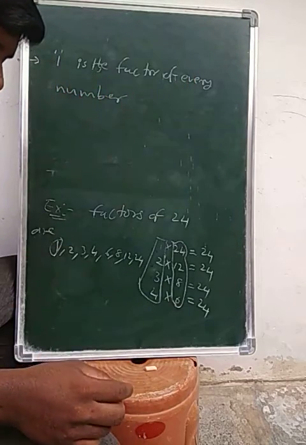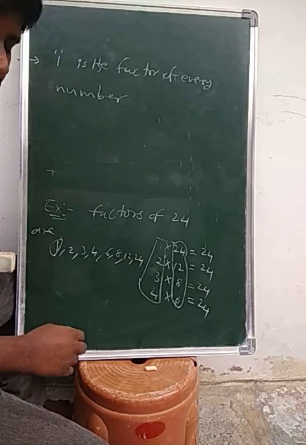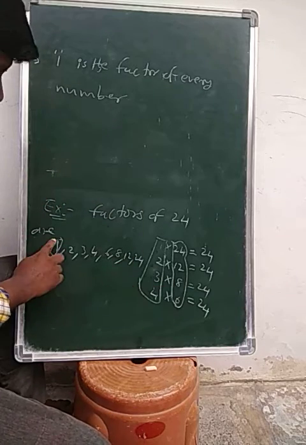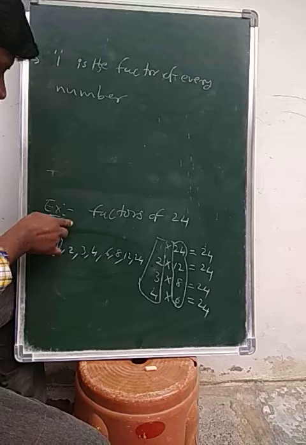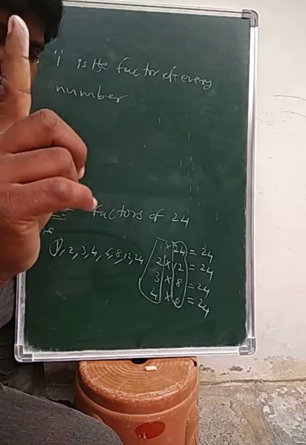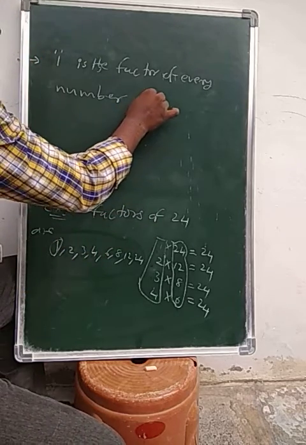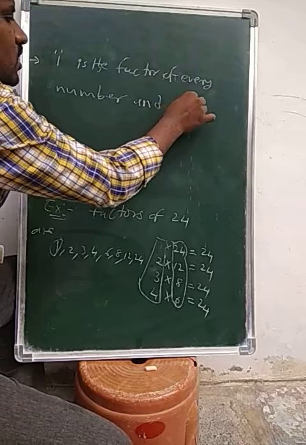And 1 is the smallest factor of all the factors. What is the smallest factor? That is 1 only.